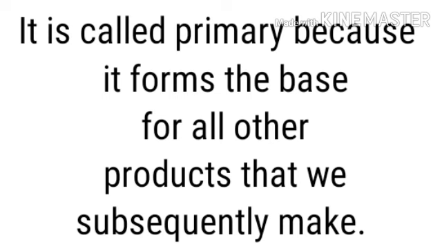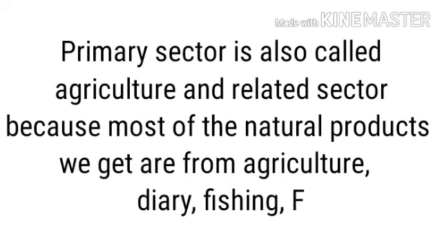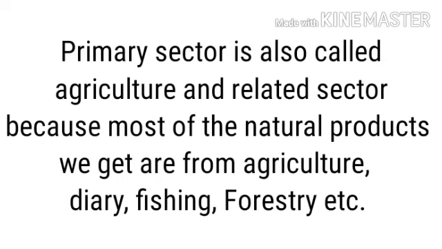So we call the primary sector the base for all other products. We also call it agriculture and related sector, because most of the natural products we get are from agriculture, dairy, fishing, forestry, etc.